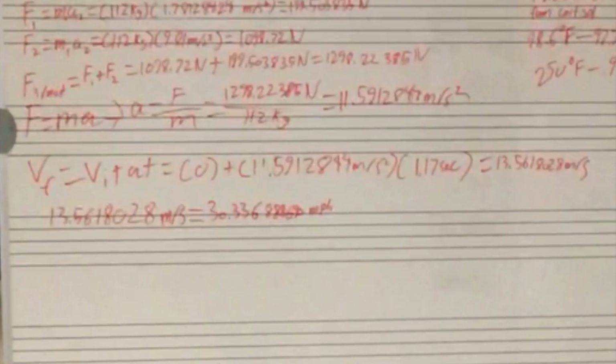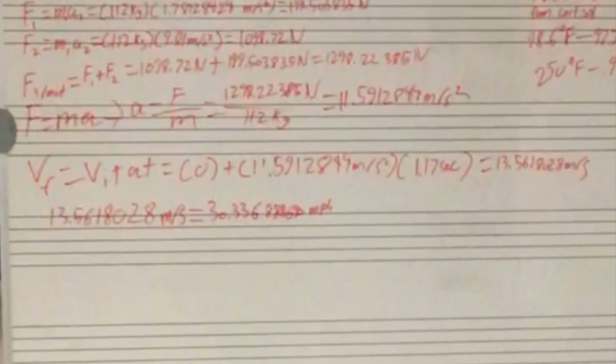Our final calculation before conversion is to find the velocity. And since acceleration equals velocity final minus velocity initial over time, we can find out that the final velocity is equal to our initial velocity plus acceleration times time. And remember that the knight is standing still with an initial velocity of 0.